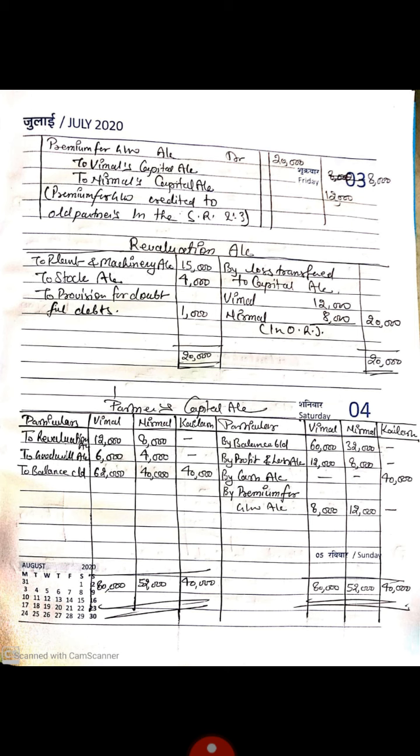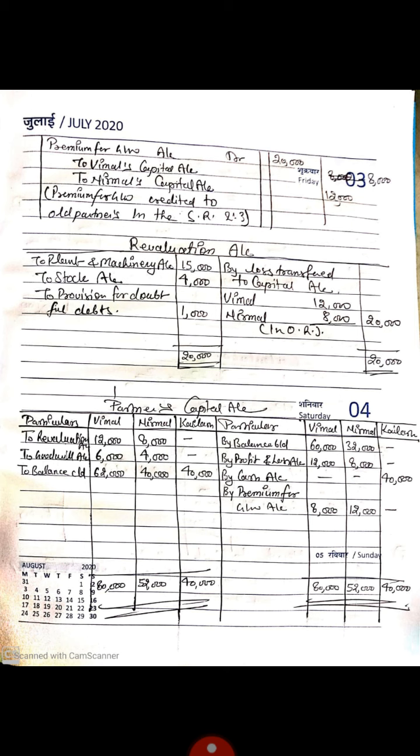Now we will make our revaluation account. On the debit side we will write decrease in assets or increase in liability. So plant and machinery account 15,000. It means plant and machinery decreased by 15,000, stock by 4,000, and provision for doubtful debts by 1,000. And on the credit side no item will come. So we find our difference. This will come on the credit side. This is called loss transferred to capital account. Vimal, Nirmal 12,000, 8,000 in old ratio. Total is 20,000.